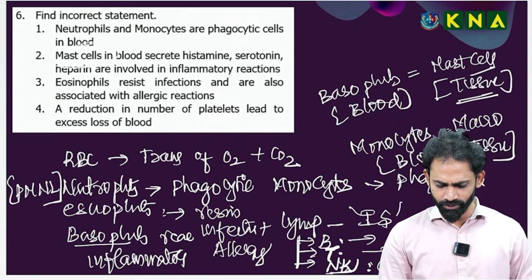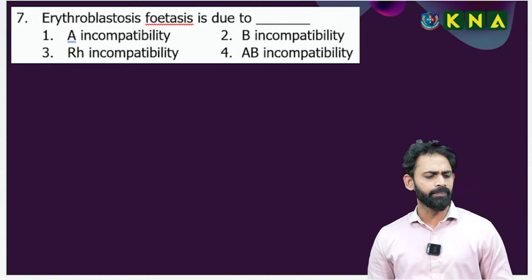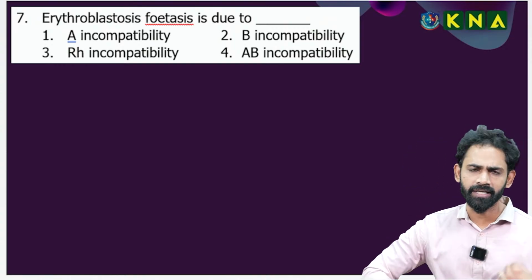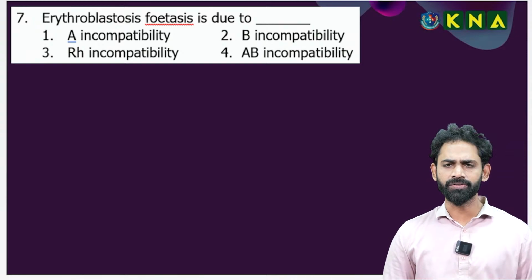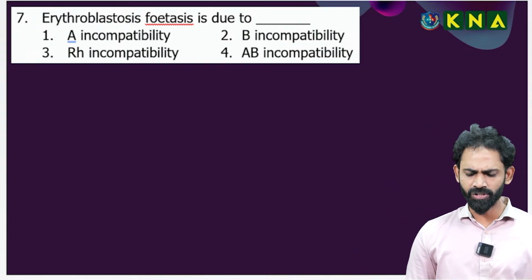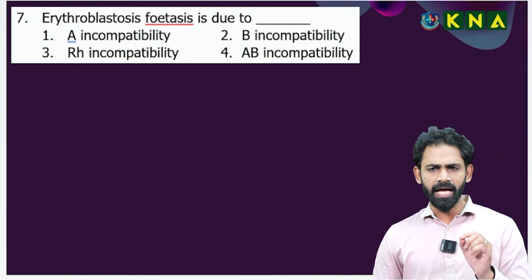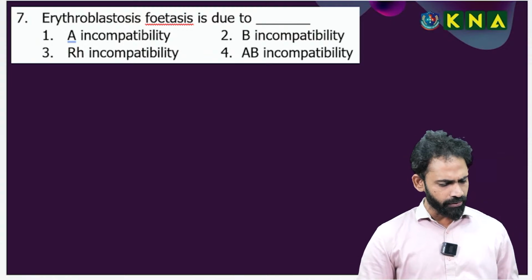Now I am going to the next question. This is a very important concept in body fluids and circulation. Body fluids include erythroblastosis fetalis, which is highly conceptual, followed by the cardiac cycle. So I am directly framing the statement: erythroblastosis fetalis is due to, can anybody comment the answer?